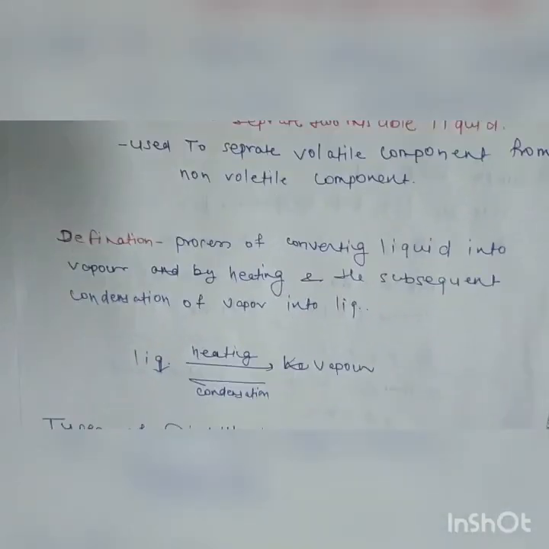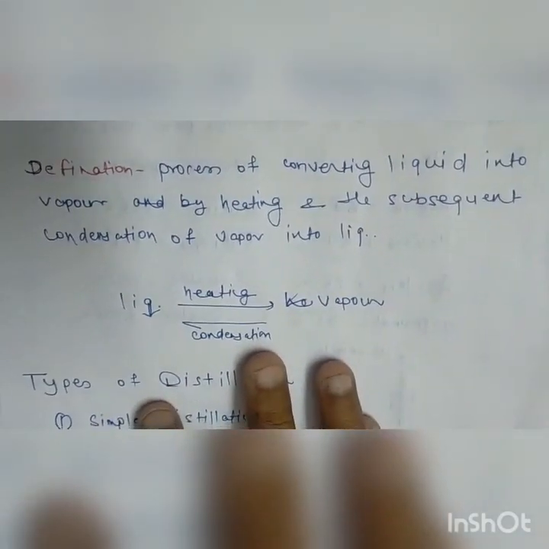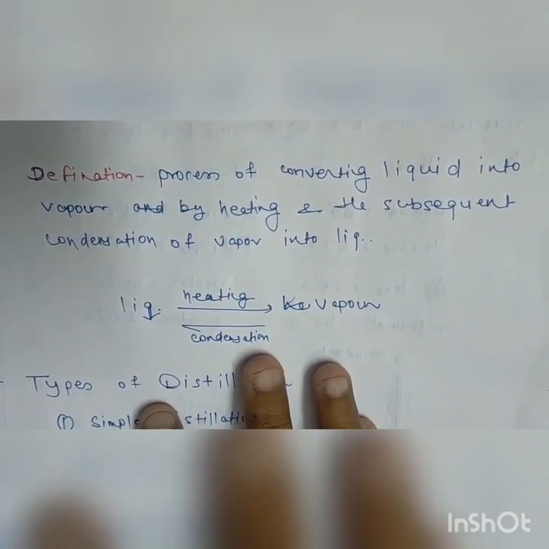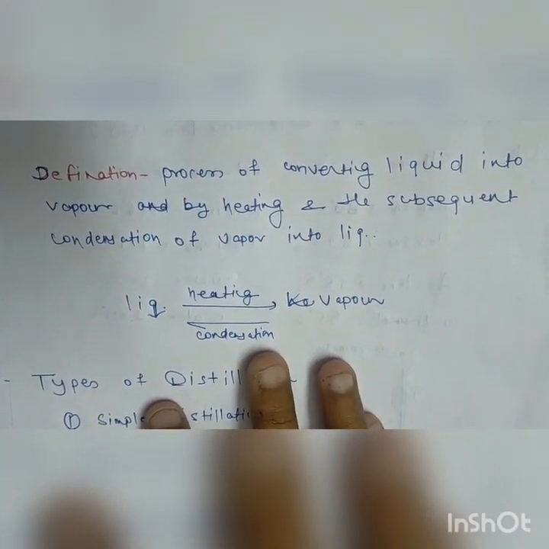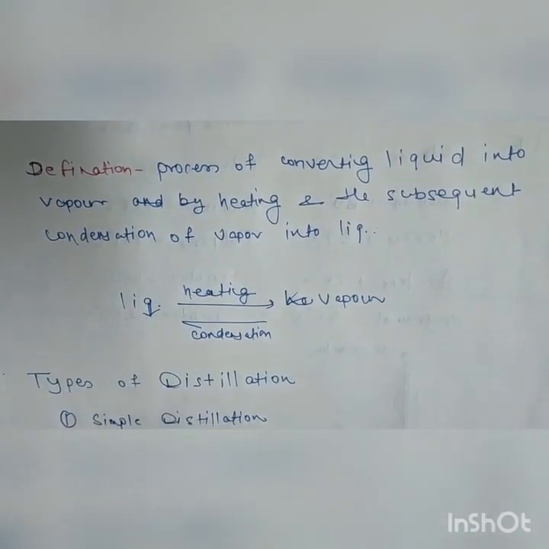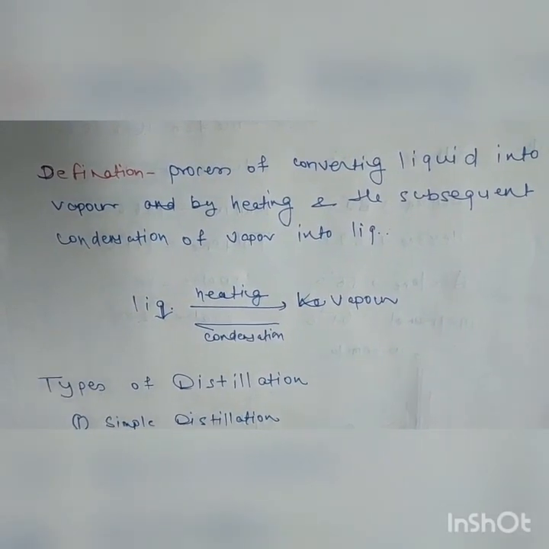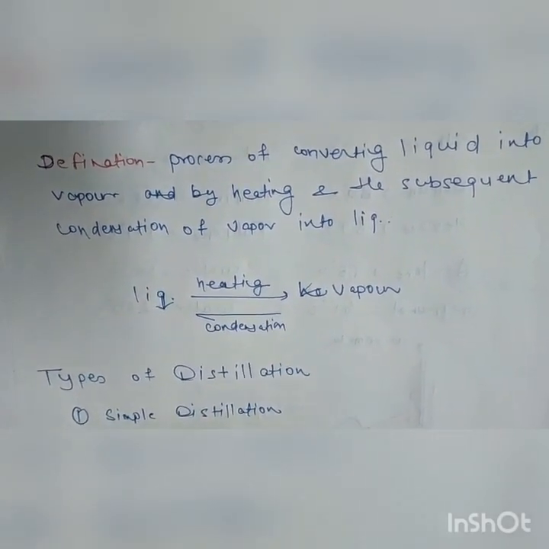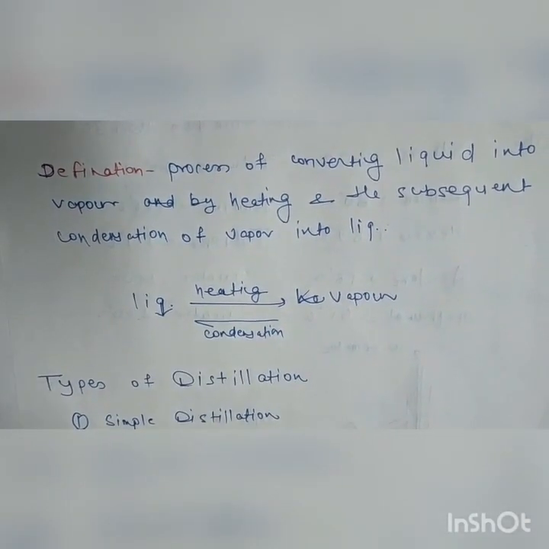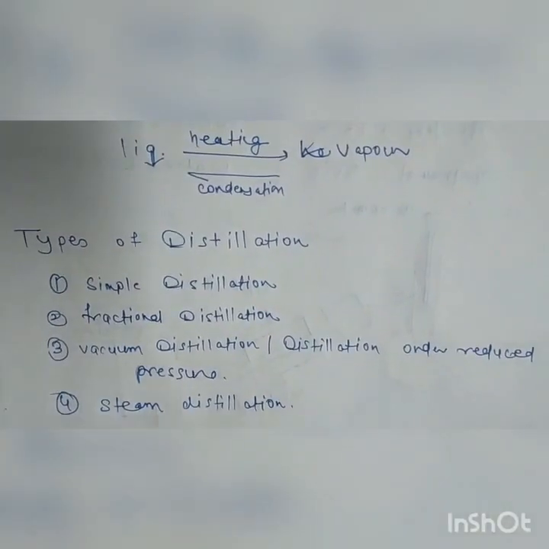First we will discuss the definition of distillation. It is the process of converting liquid into vapor by heating, and the subsequent condensation of the vapor back into liquid. First we heat up the liquid and it converts into vapor, and then we condense it, and again it converts into liquid. So it is a reversible process. Now we will discuss the types of distillation.